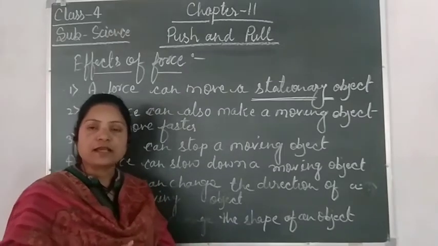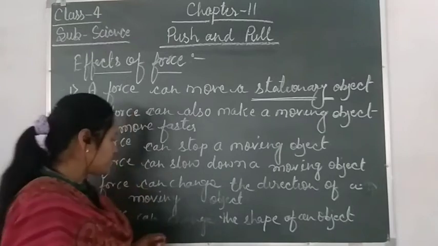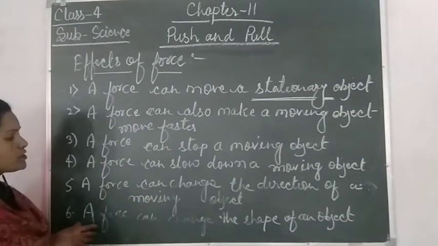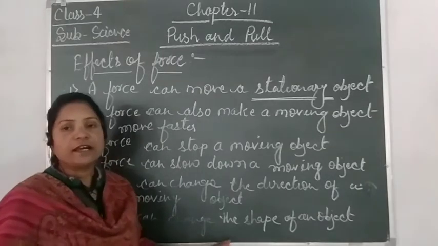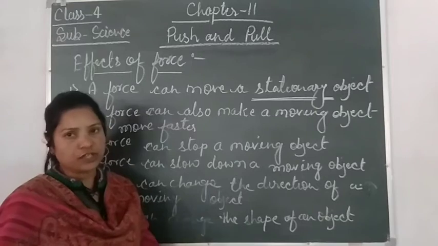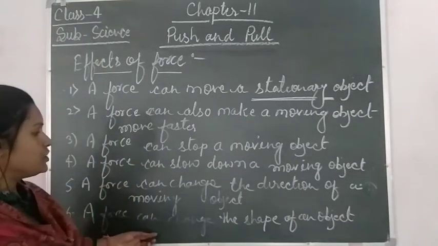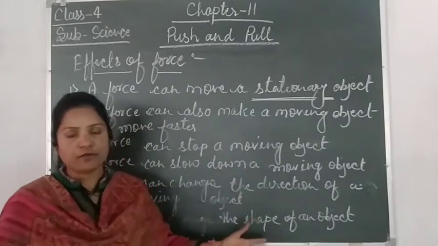And the last one is a force can change the shape of an object. We have already seen while kneading the dough, we apply some force, then the shape of the dough will change. So a force can change the shape of an object. So these are the effects of force.